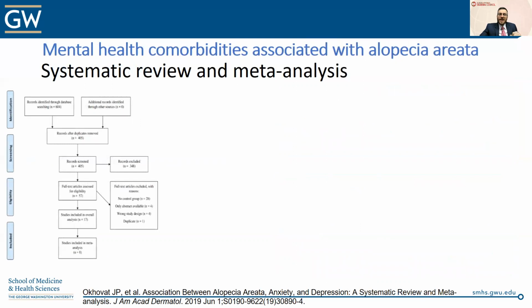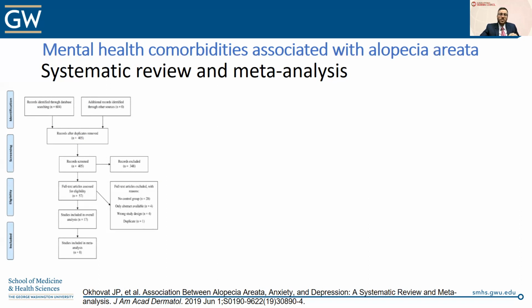Now, it turns out that it's not just about the atopic comorbidities, and there are now increasingly recognized associations with mental health comorbidities. So these are the results of a recently published systematic review and meta-analysis that identified 17 studies in the systematic review, 8 studies to include in the meta-analysis.